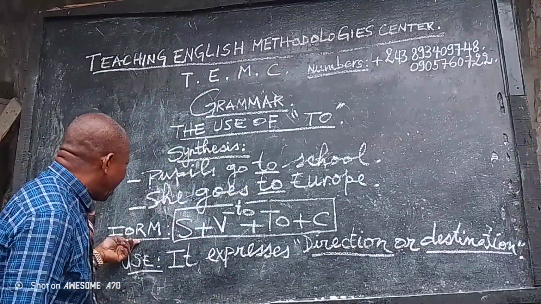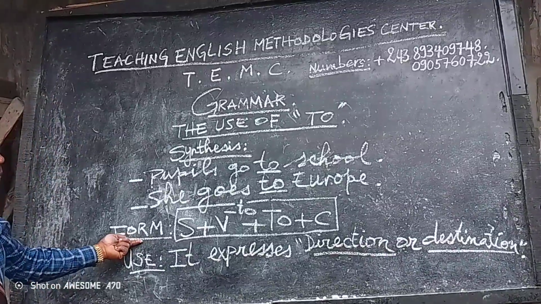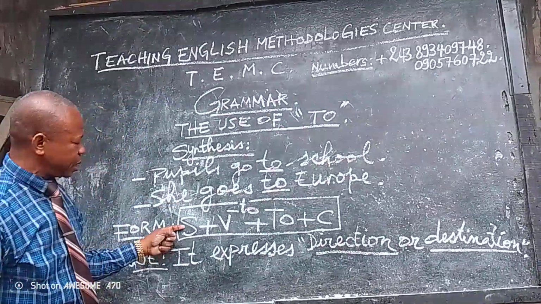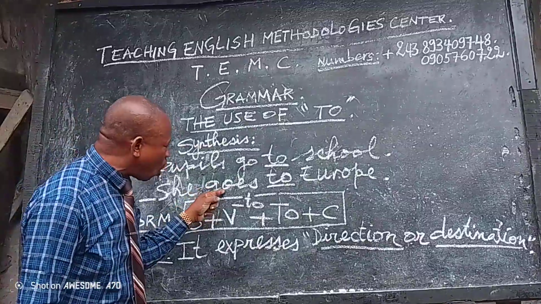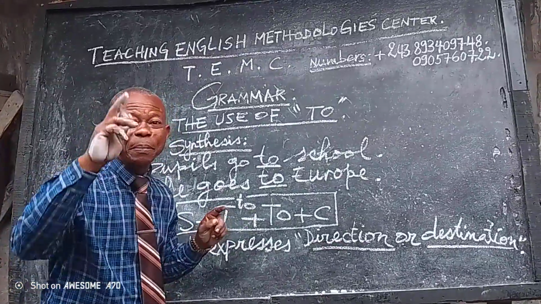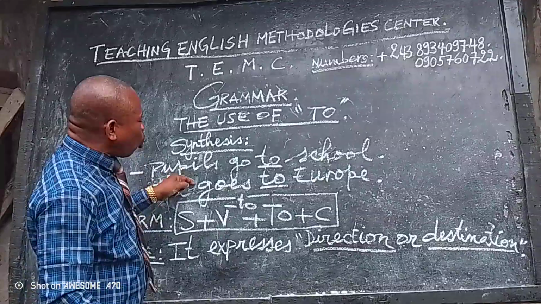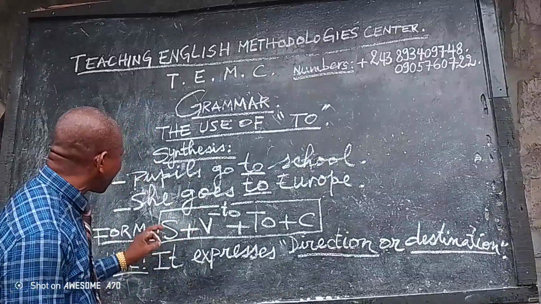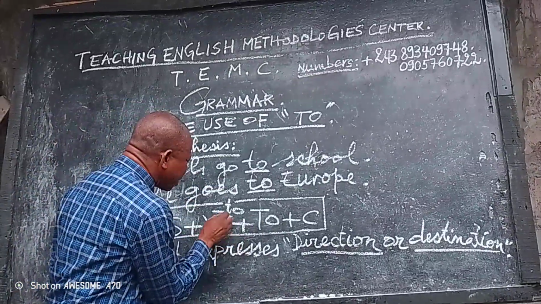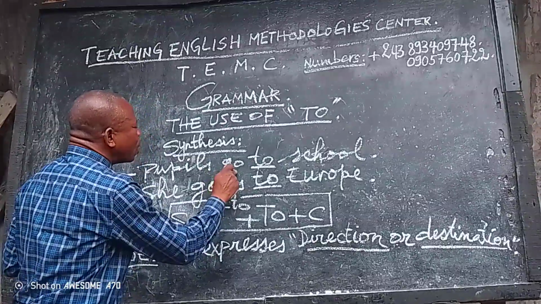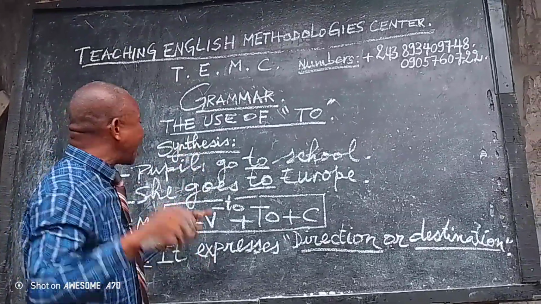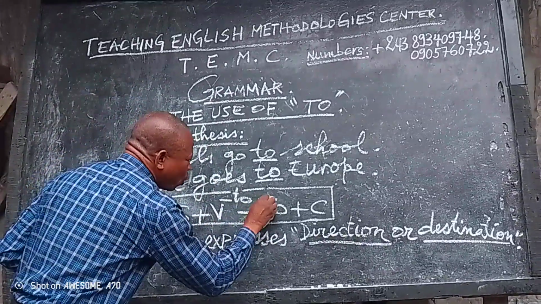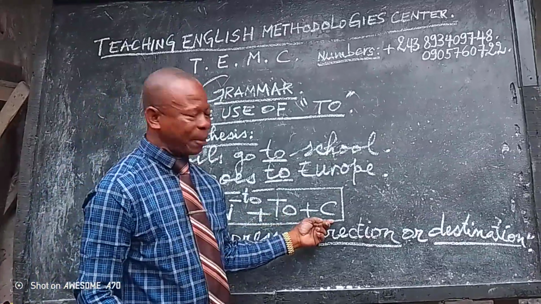Then you make the form. The form here, pupils, she are subject. Apart from that, go is the verb. It means that you can't say she to goes or pupils to go. No, you just say pupils go. It means that to cannot appear before the verb. And then you write to, which is preposition plus complement.